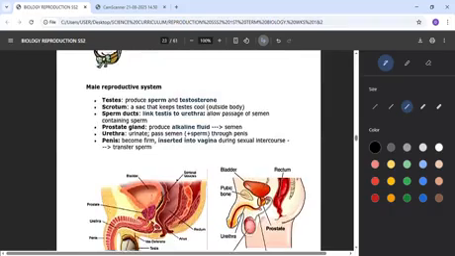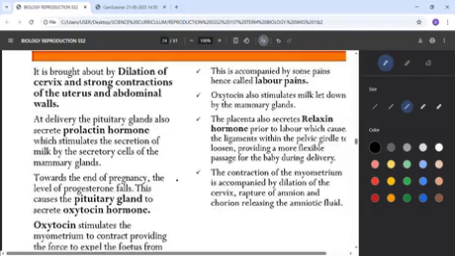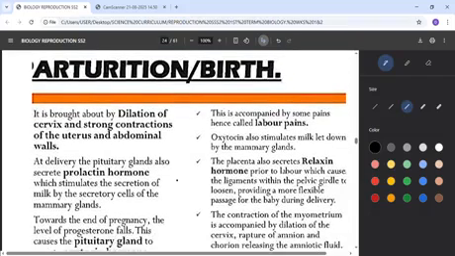Before I come back to menstruation, there's something we call parturition, which is also birth. Though I've talked about it before, let's see some notes here. It is brought about by dilation, that means birth is by dilation of the cervix. The cervix will open, and strong contraction will take place of the uterus and abdominal wall.